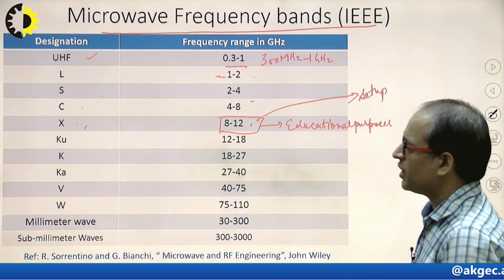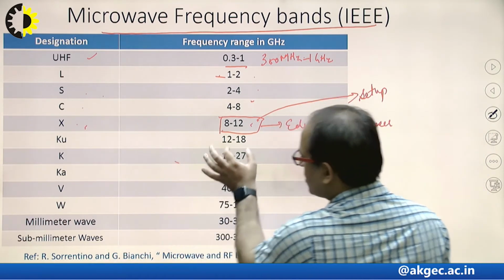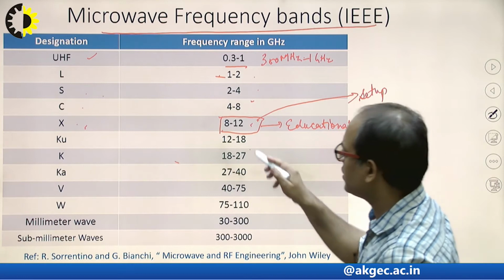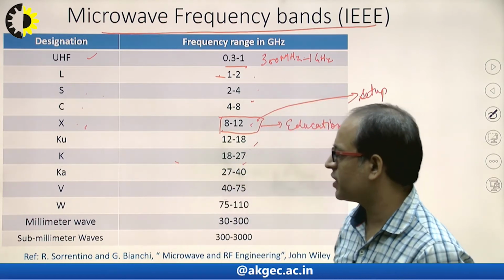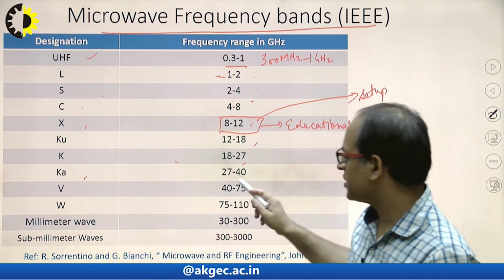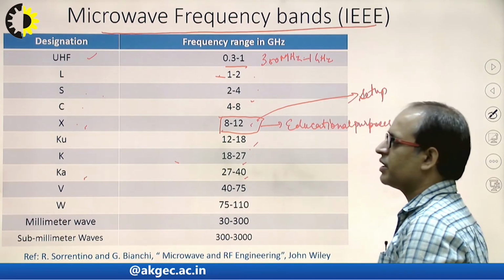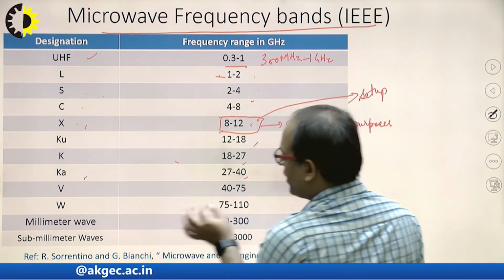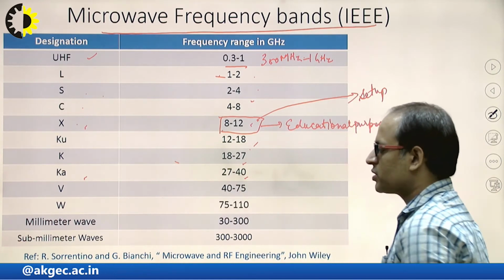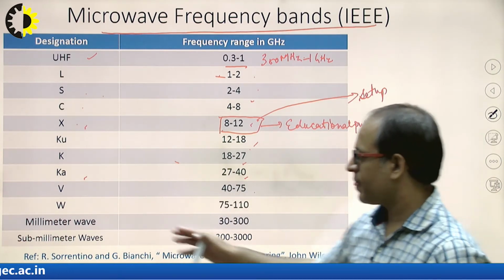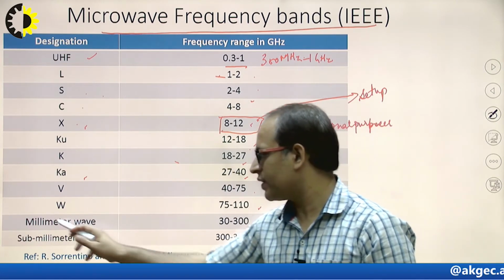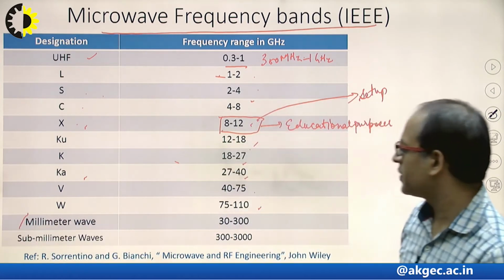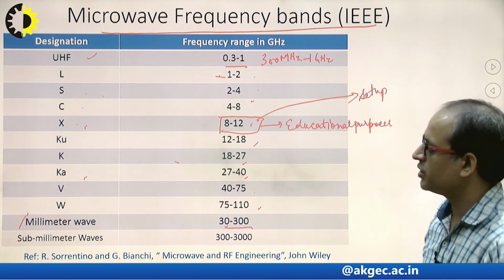Clear? Next one is the Ku band, which ranges from 12 to 18 gigahertz. K band ranges from 18 to 27 gigahertz. Ka band ranges from 27 to 40 gigahertz. Next one is the V band, which ranges from 40 to 75 gigahertz. W band ranges from 75 to 110 gigahertz. Millimeter waves start from 30 gigahertz to 300 gigahertz.